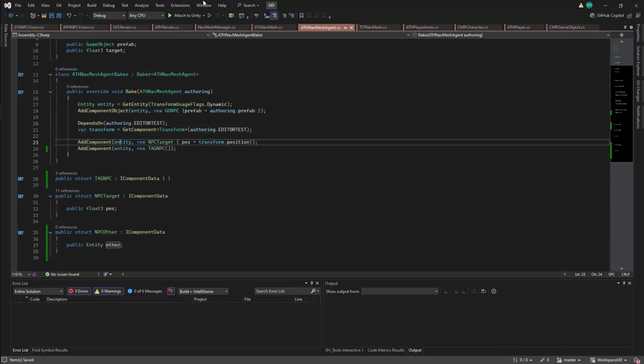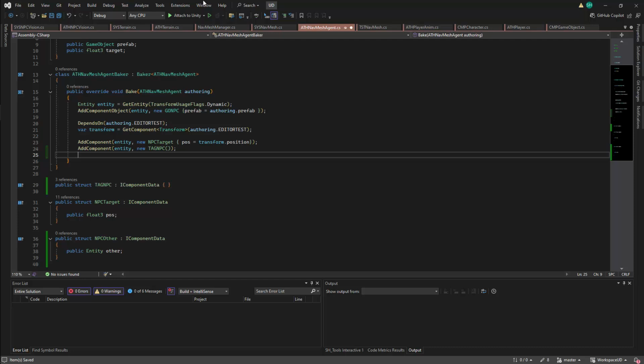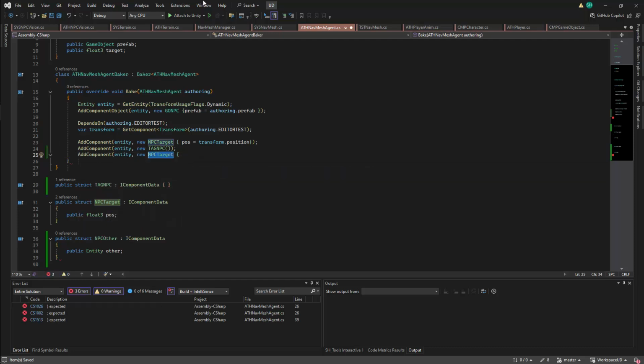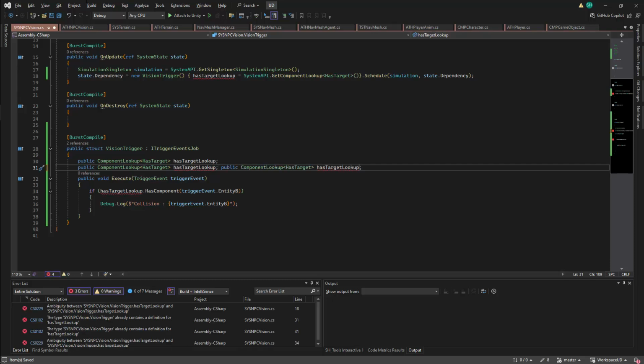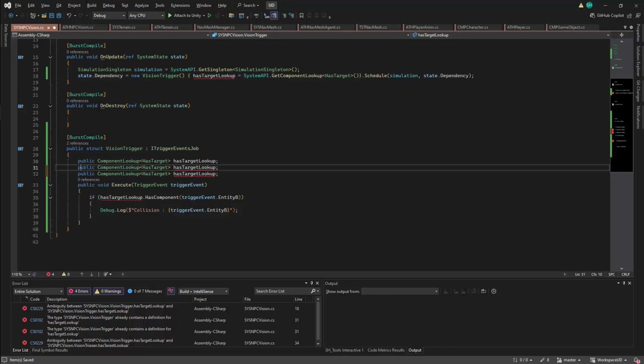I can add this component to my NavMesh agent with AddComponent. The first argument will be entity, and the second will be a new instance of NPC other. We should now be able to update our system to use these components. The first thing that we'll need to do within the script is find the parent of our trigger item, specifically the vision trigger item. I'll be extending what I'm storing within the script, as we'll no longer just be looking for the hasTarget component, and instead we'll have two component lookups.